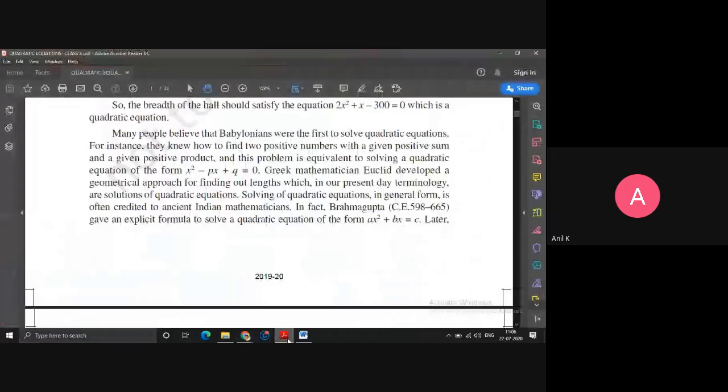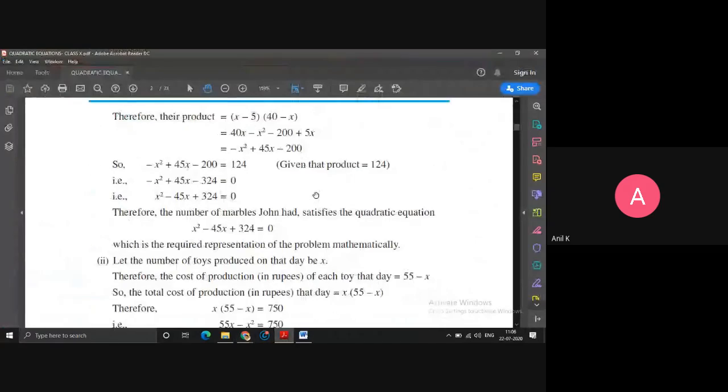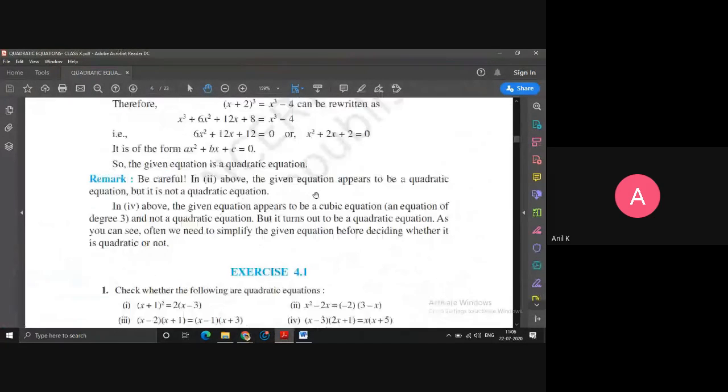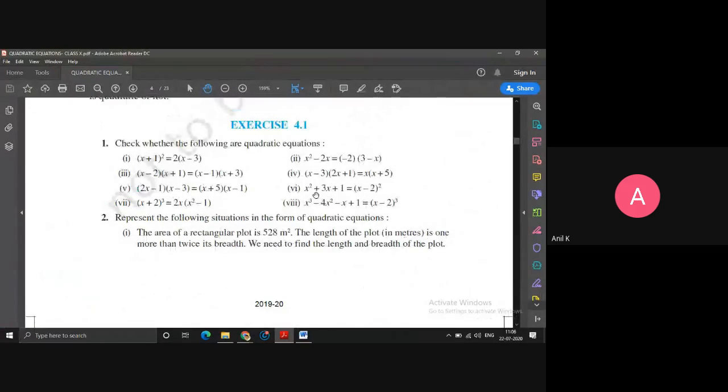Understood? So when I go to the first exercise, 4.1, you have the first question. Check whether the following are quadratic equations or not. Then all these questions, okay, let me take some question. For example, the 8th question, or maybe the 7th question, x plus 2 whole cube. Let me type the question.